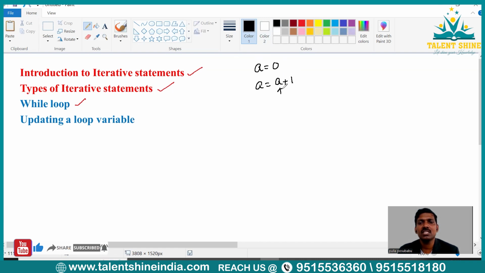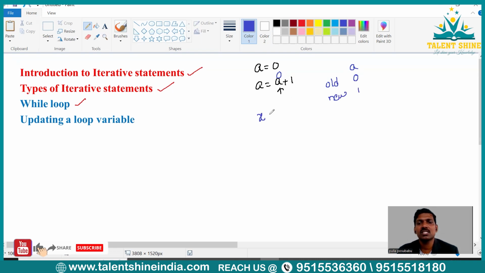What is the old value of a? It is 0. It will do the operation first: 0 plus 1, it is 1. And this 1 is going to be assigned to variable a using the assignment operator. So let me write here a, the old value of a is 0, and the new value of a is 1. I hope everybody is clear.